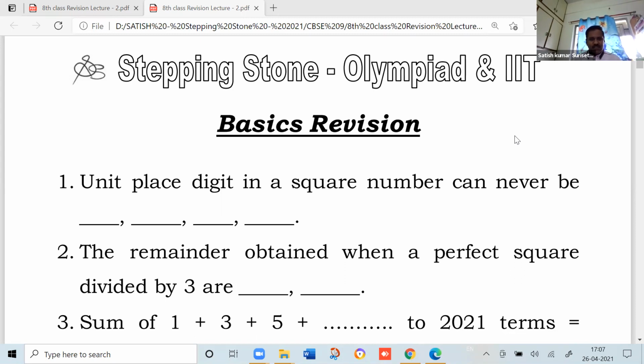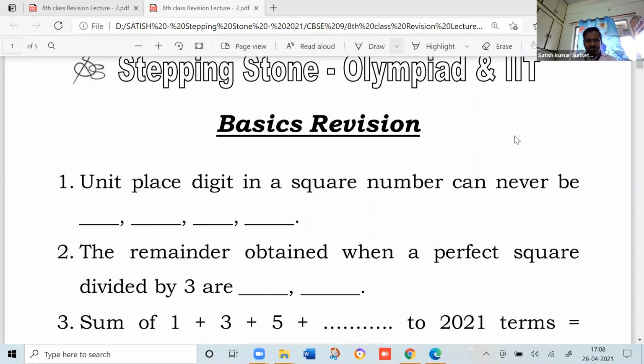So go through the questions and try to write your answers. These are very simple concepts only. First one: the unit place digit in a square number can never be. Tell me, anybody.